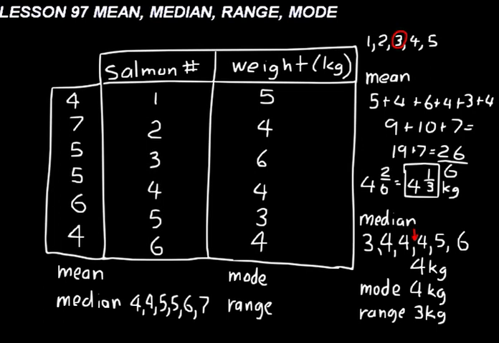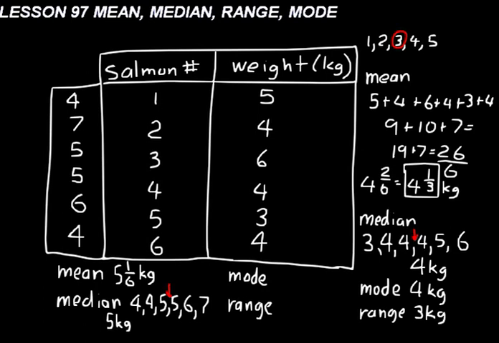So the mean for that set of data, if you add those up, you should get 31, and then divide that by 6, and you get 5 1/6 kilograms for the mean. The median, that's between the third and the fourth, since we have 6 numbers there, so that would be right here, and it's between two 5s, two similar numbers, so the median is just going to be 5 kilograms.